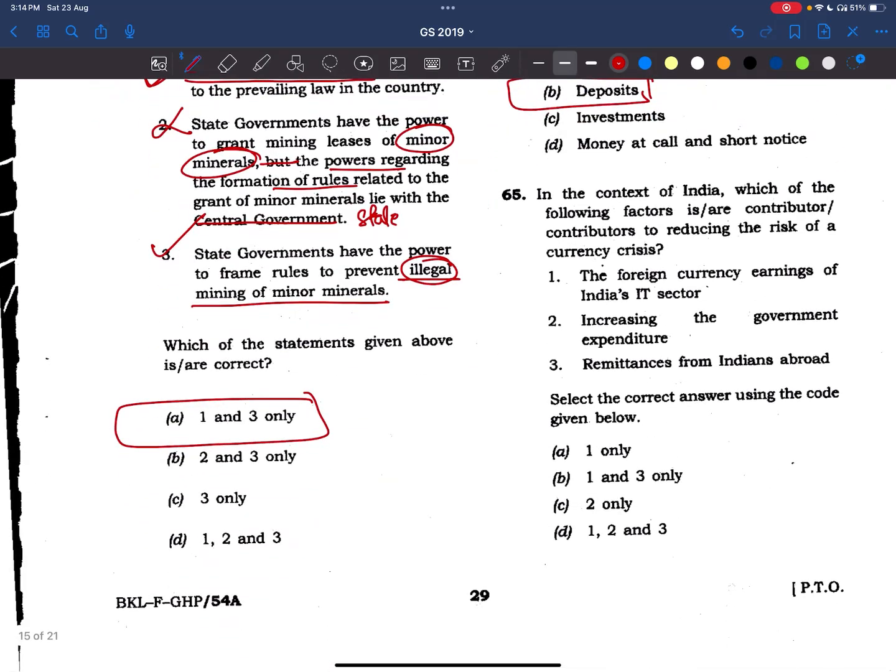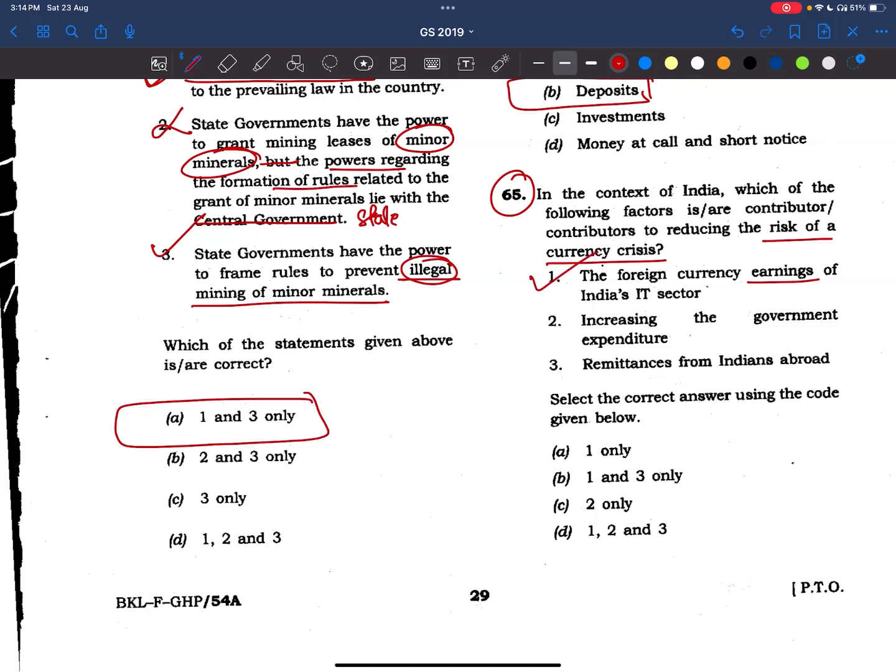Now, coming to 65th question. In the context of India, which one of the following sectors is a contributor to reducing the risk of currency crisis? That means what? Currency crisis, when will it be reduced? From some sources, we need to get the currency, and the currency which is going from our side, we have to regulate it. That means we have to regulate the expenditure and increase our receipts. Now see, the foreign currency earnings of India's IT sector. Earnings, that means we are getting money. So yes, this will reduce the currency crisis.